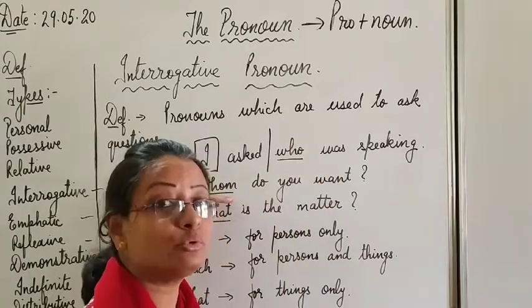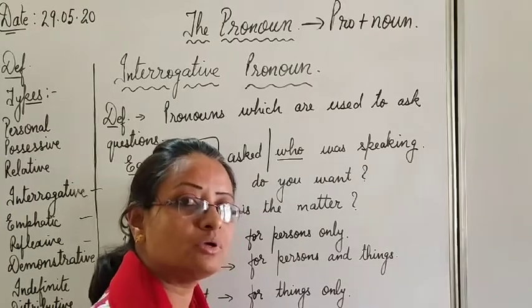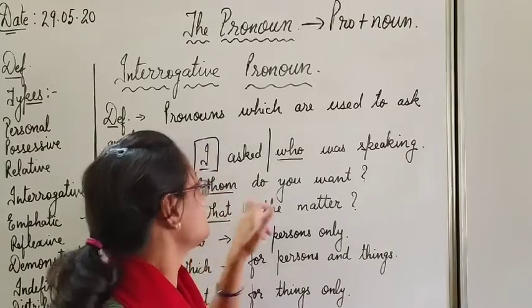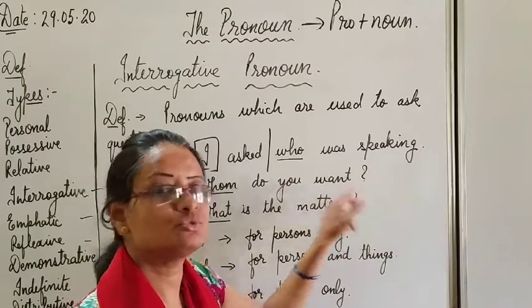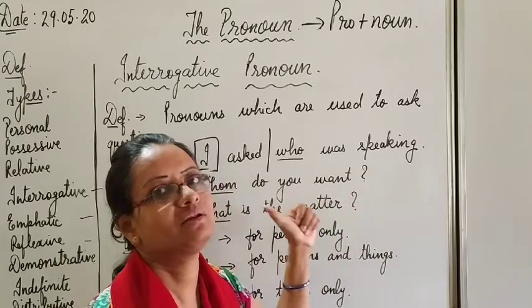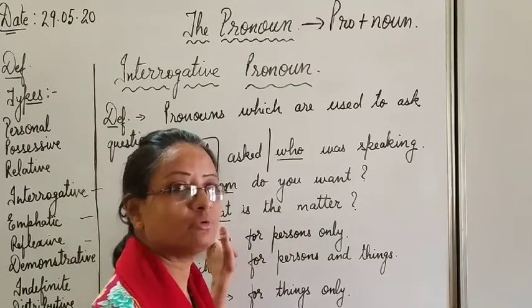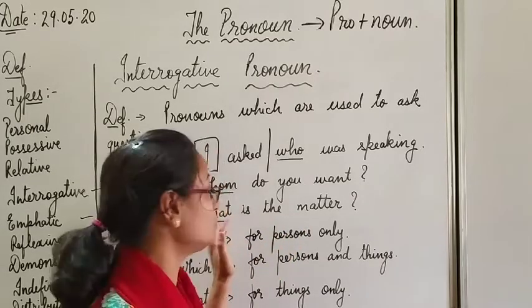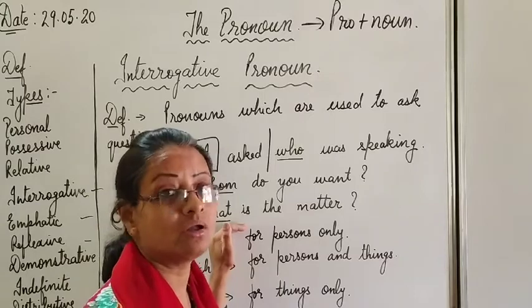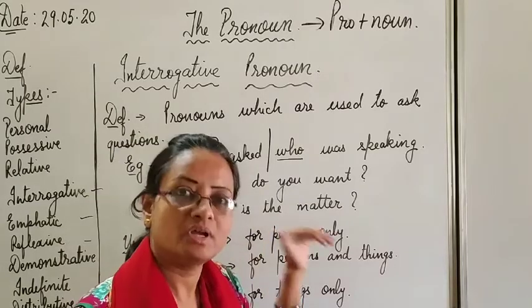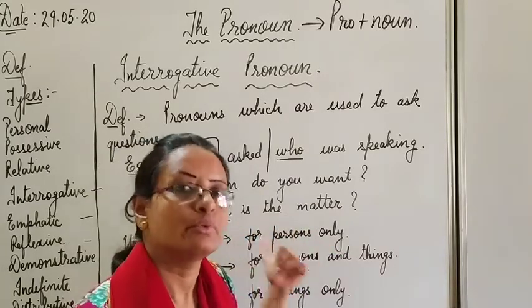Same way here, whom do you want? Can you see a noun before it? No. The second thing is that it is a question. Whom is used in a question, so it is an interrogative. Third one, what is the matter? There is no noun before it, no antecedent to follow, and no relation is shown by the word what. But it introduces a question. So it is an interrogative pronoun.